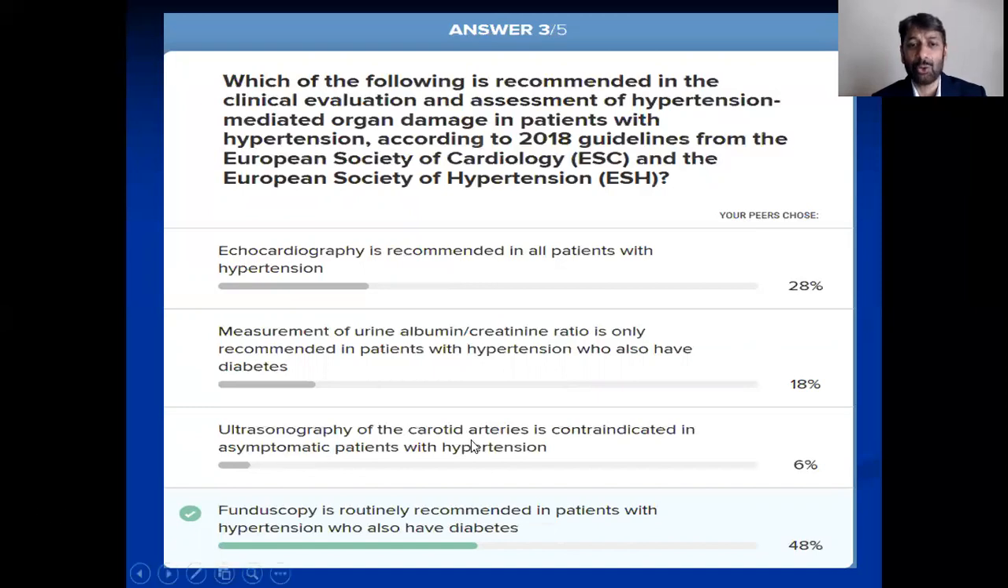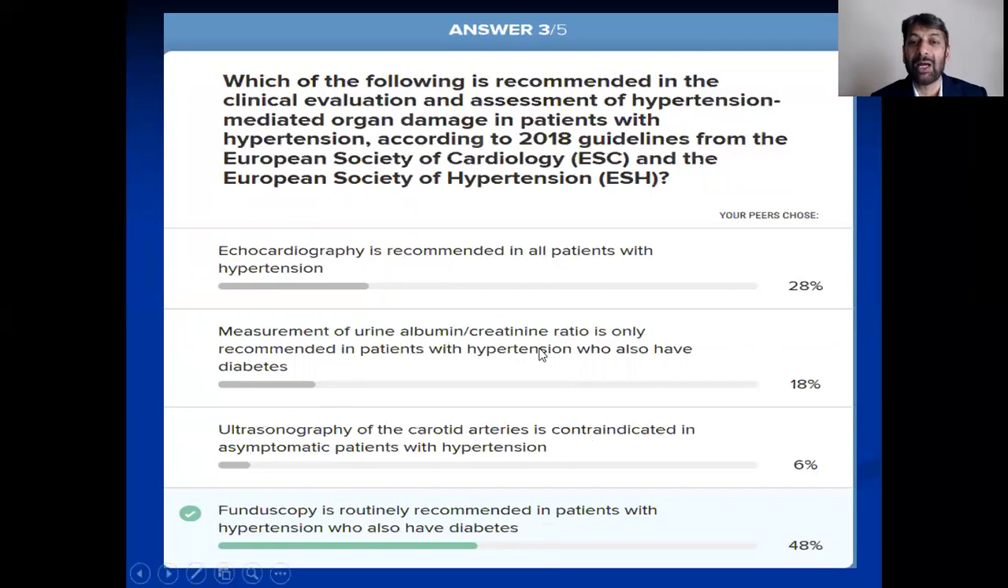Is ultrasonography of the carotid arteries contraindicated in an asymptomatic patient with hypertension? No, because if your hypertensive patient has evidence of atherosclerotic cardiovascular disease in other territories, and if he is of old age as well, then he should have an ultrasound of the carotid arteries. So other atherosclerotic disease or very old age should prompt this as well.